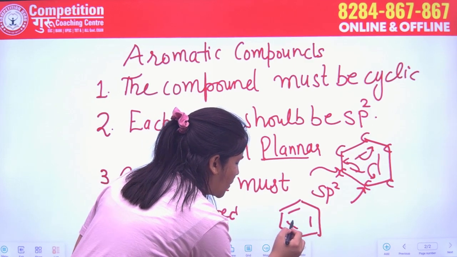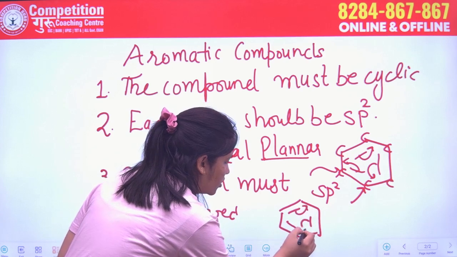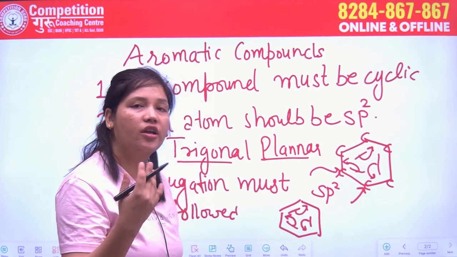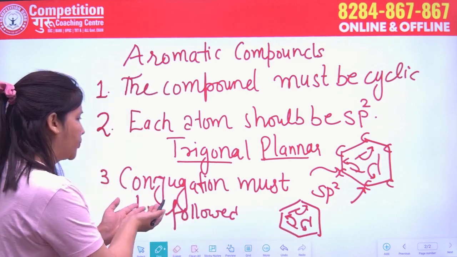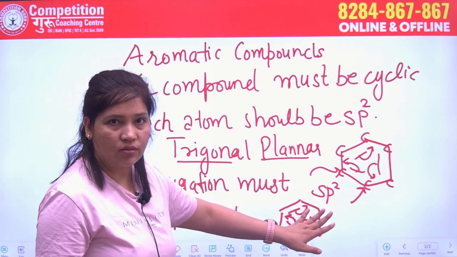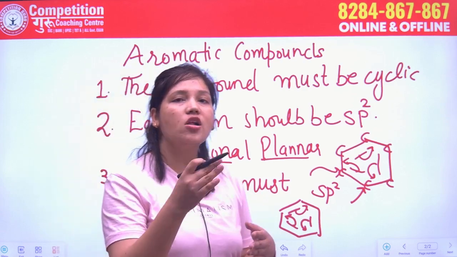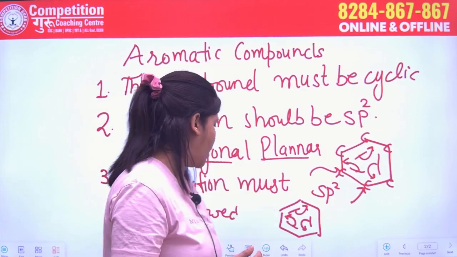It means these pi electrons are not localized, they can be delocalized. Benzene follows the condition of conjugation, and for conjugation we need all the atoms to be in the same plane so that proper conjugation takes place.